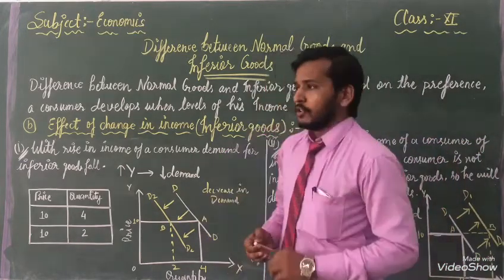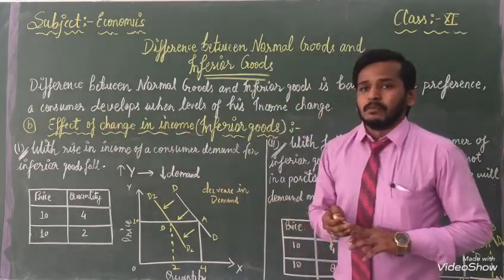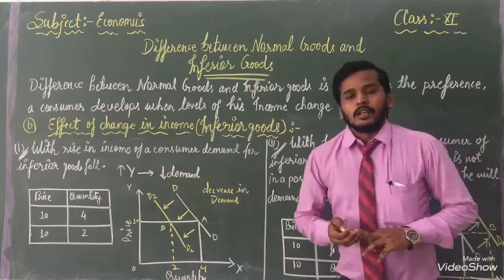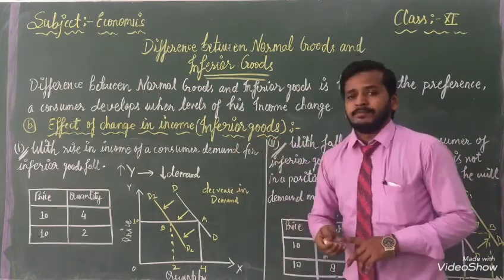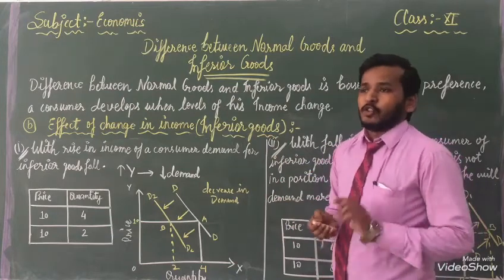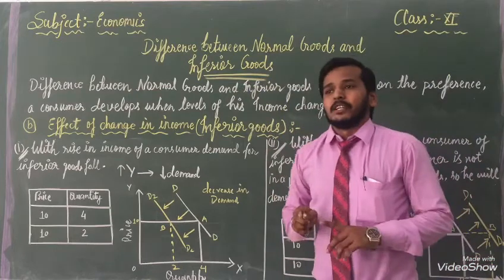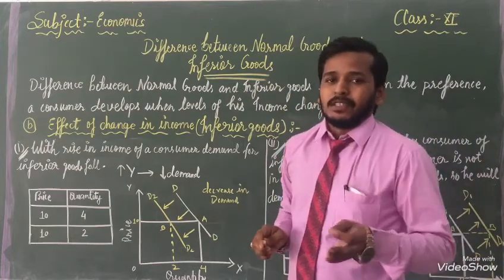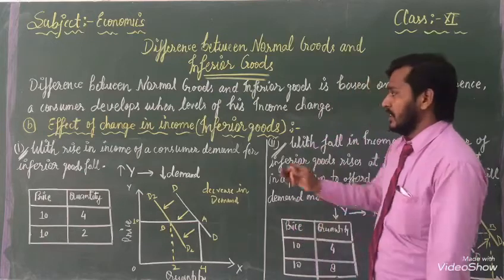Students, just a minute ago I told you about the effect of change in income on normal goods. Now our second topic is inferior goods. This is the topic: the difference between normal goods and inferior goods. Five minutes ago, if you want to rewind, go back and see.